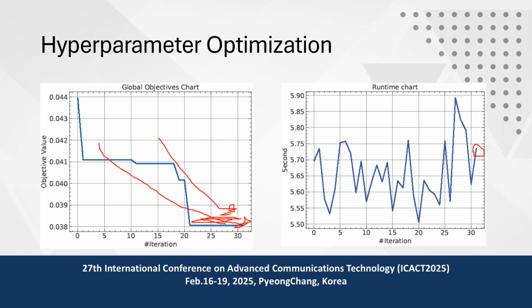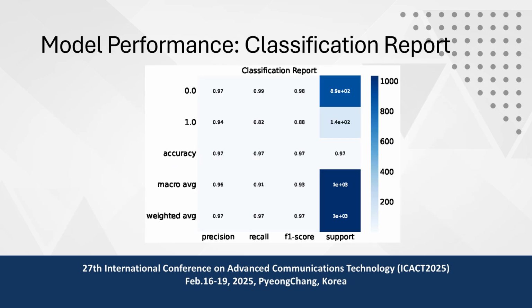After selecting the hyperparameters, we feed them to our CNN layers and finally get our results. As I previously explained, our model has two classes: phishing or non-phishing, or spam or ham. Here we can see that our model can detect both classes with 97% accuracy and 94% accuracy.